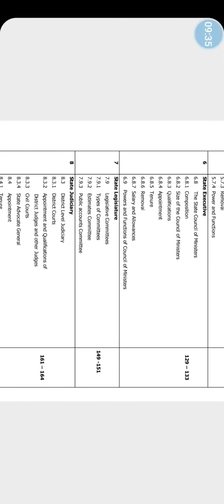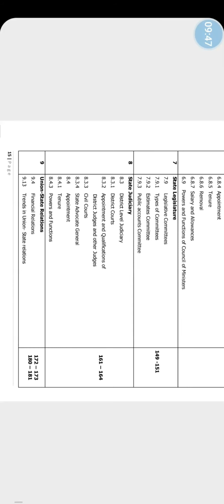Here, legislative committees, types of committees, Estimates Committee, Public Accounts Committee. These four topics are deleted, 149 to 151. State Judiciary, District Level Judiciary, District Courts, appointment and qualification of district judges and other judges, Civil Courts, State Advocate General, appointment, tenure, powers and functions. These topics are deleted.